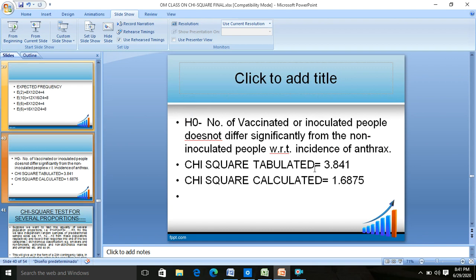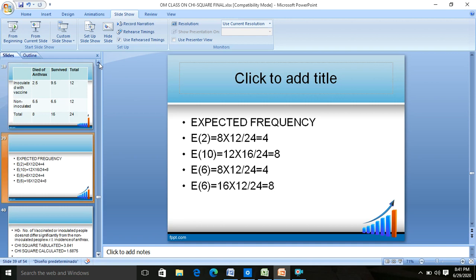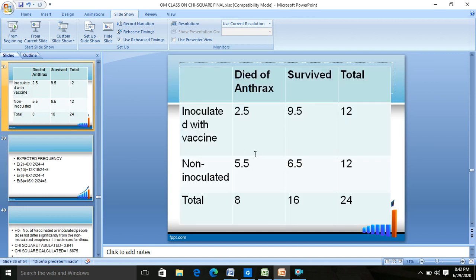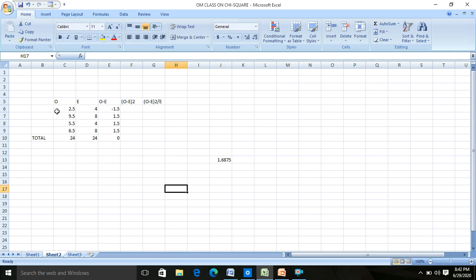So in this case, we already have the chi-square calculated value. Now how did we find the chi-square value? You see, the expected frequencies are 4, 8, 4, 8 and the observed frequencies are 2.5, 9.5, 5.5 and 6.5. Then what you do? You again go for calculating O minus E: 2.5 minus 4, 9.5 minus 8, 5.5 minus 4, 6.5 minus 8. I've already shown you a few minutes before how to do this.